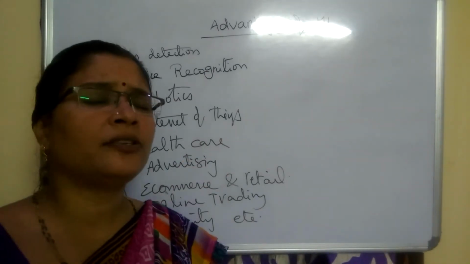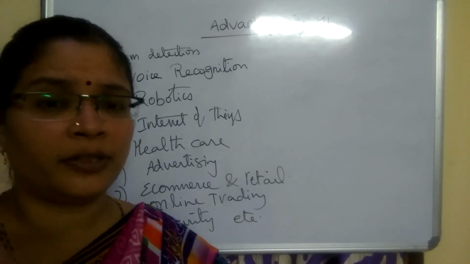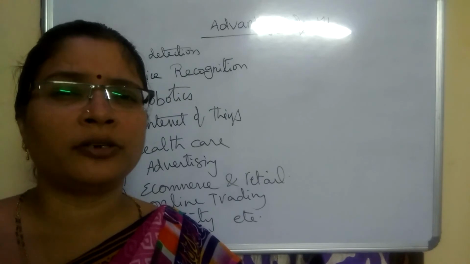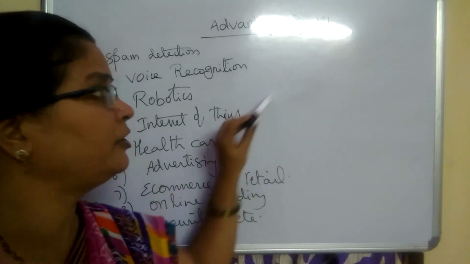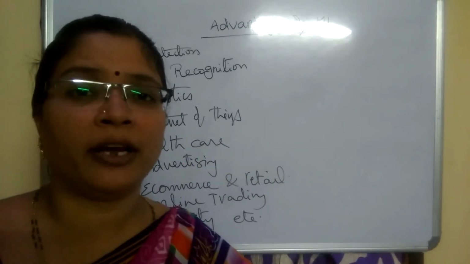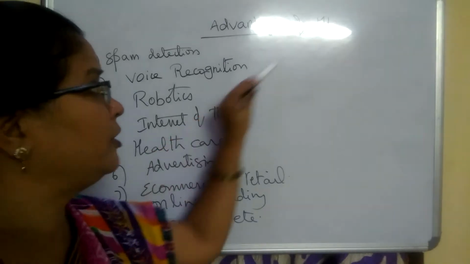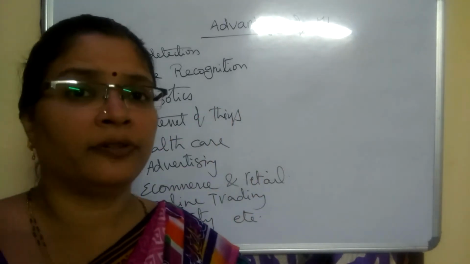The next one is Internet of Things. Internet of Things is one of the emerging research areas, which deals with device to device communication. Whenever we club Internet of Things with machine learning, this becomes a broad research area. We can develop so many things by clubbing these two research areas, machine learning as well as the Internet of Things.